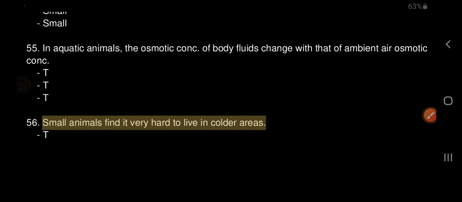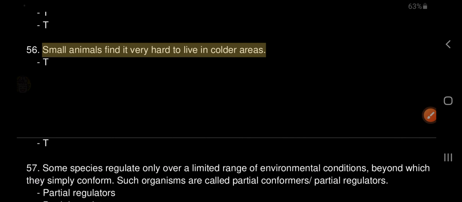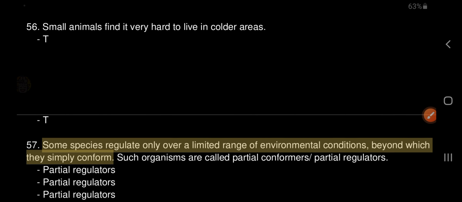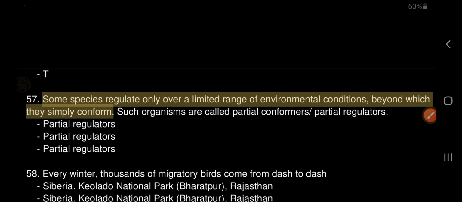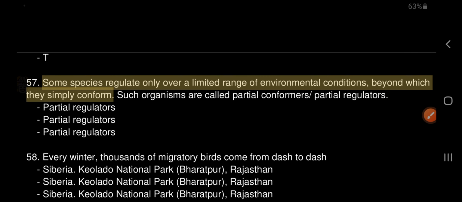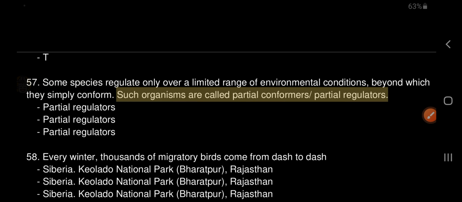56. Small animals find it very hard to live in colder areas. True. 57. Some species regulate only over a limited range of environmental conditions, beyond which they simply conform. Such organisms are called partial regulators.